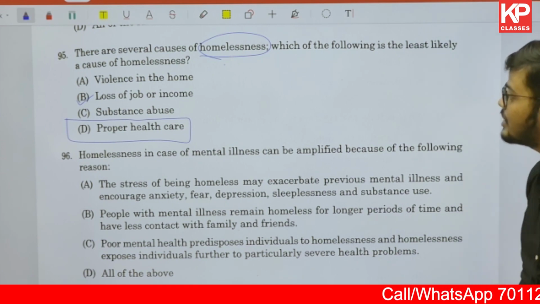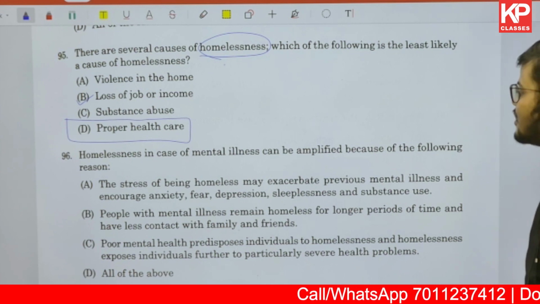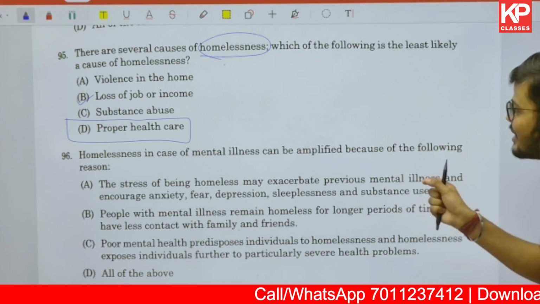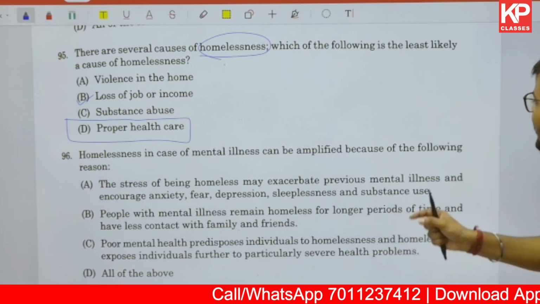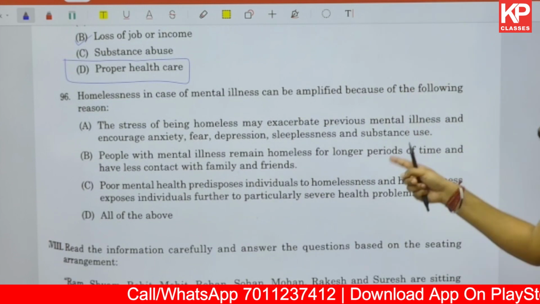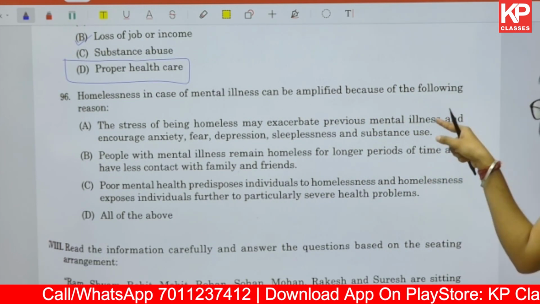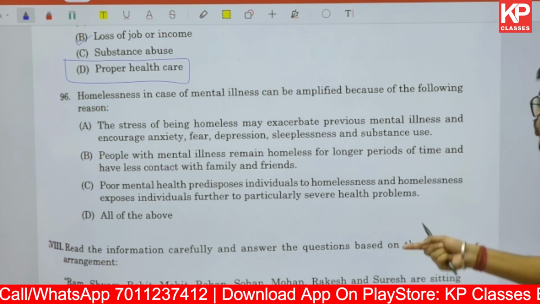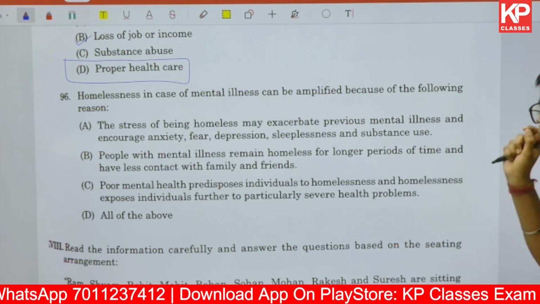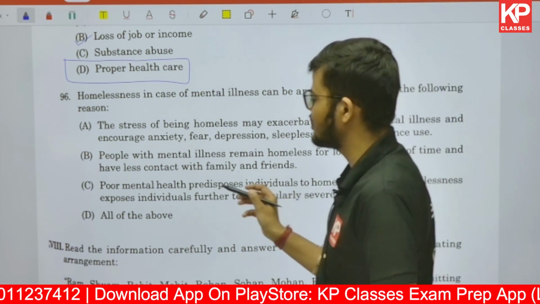Homelessness in the case of mental illness can be amplified because of the following reasons. That is, how can homelessness be amplified in the case of mental illness, because of the following reasons. Now the reasons are given. The stress of being homeless, correct. People with mental illness remain homeless for a longer period of time, also correct. Poor mental health predisposes individuals to homelessness. Now you know that two are correct, which means all of the above will be the correct answer in this case.